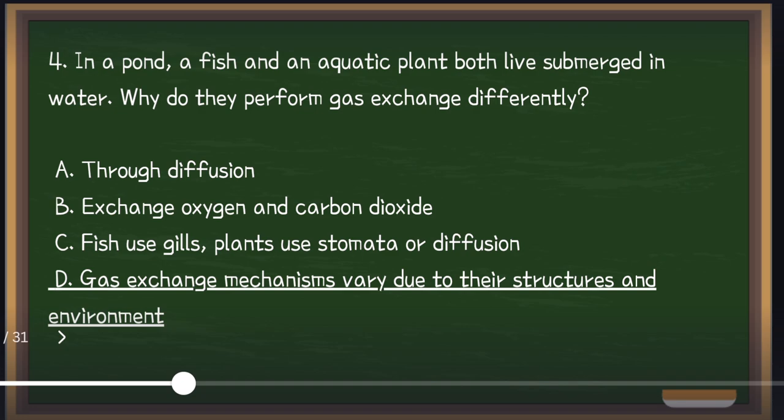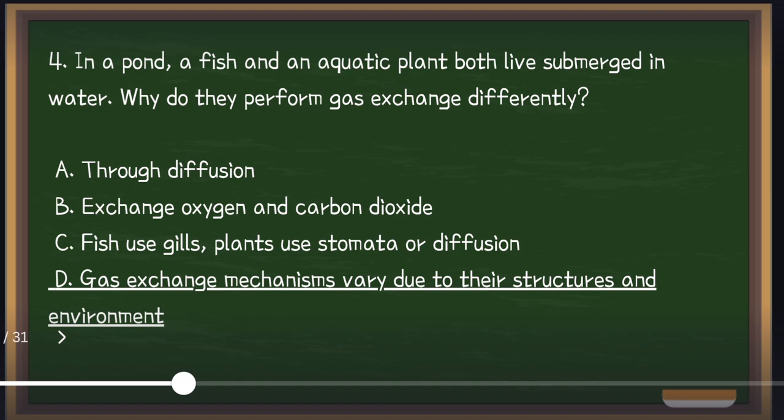Letter D, because both fish and plants exchange gases, but their structures are different. Of course, a fish and an aquatic plant are very different. Fish use gills to take in oxygen from water and release carbon dioxide. Aquatic plants, on the other hand, may exchange gases through diffusion or specialized openings like stomata.